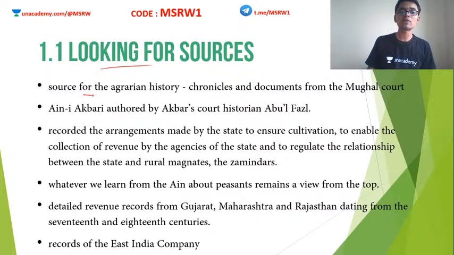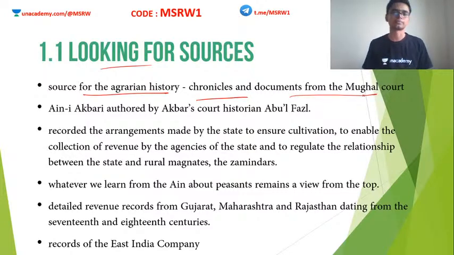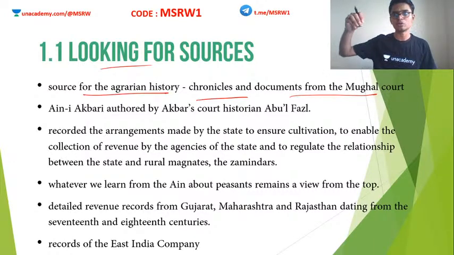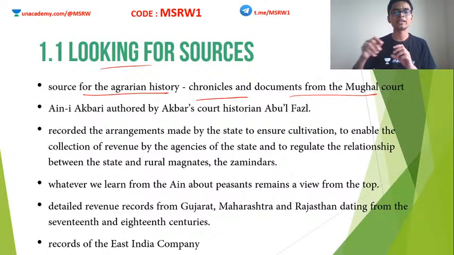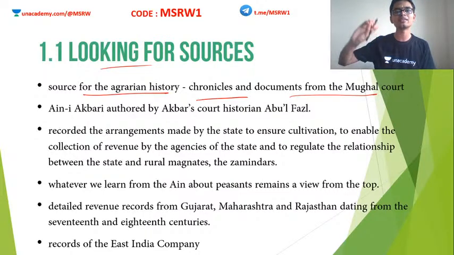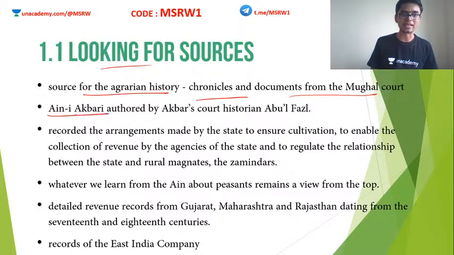The sources for agrarian history mainly included chronicles and documents from the Mughal court. We do not have anything from the peasants themselves. The peasants cultivated and they were the people who actually lived this life, but they did not write down or construct any literary work of their own. So we do not have anything from their end. Everything that we know is through the court chronicles of the Mughals. The best example is the very famous book, the Ain-i-Akbari.